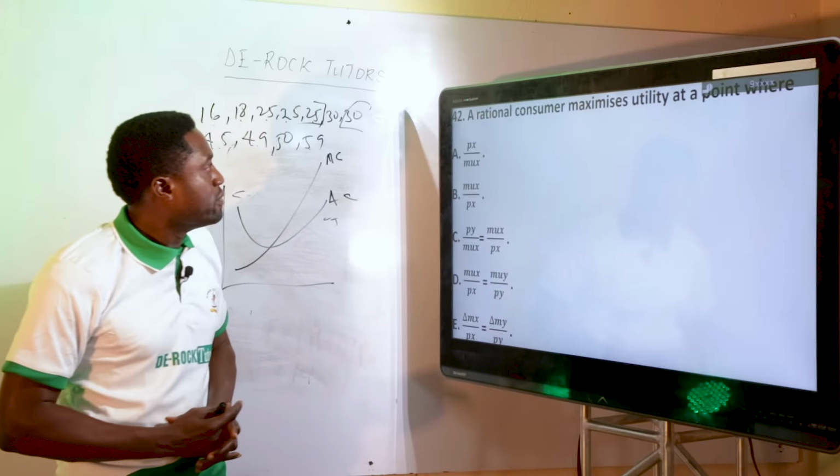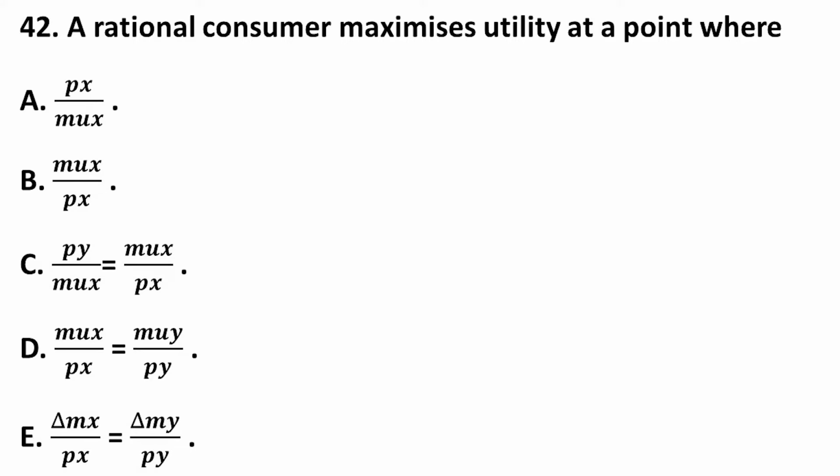All right, question 42. A rational consumer maximizes utility at a point where MU of x over price of x equals MU of y over price of y.